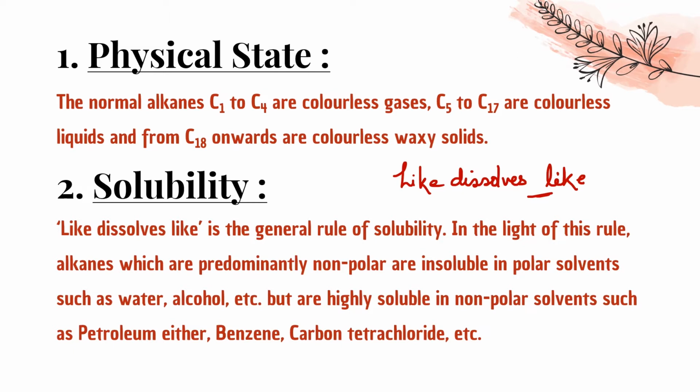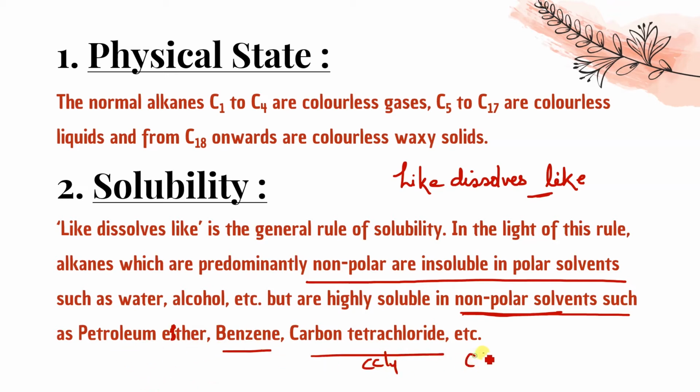In the light of this rule, alkanes, which are predominantly non-polar, are insoluble in polar solvents like water, alcohol, etc. But they are highly soluble in non-polar solvents, because non-polar dissolves in non-polar, like benzene, petroleum ether, carbon tetrachloride (CCl4), and carbon disulfide (CS2). So in this type of non-polar solvent, the alkanes are soluble.